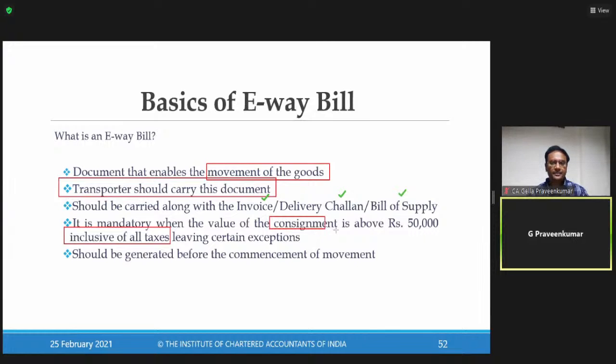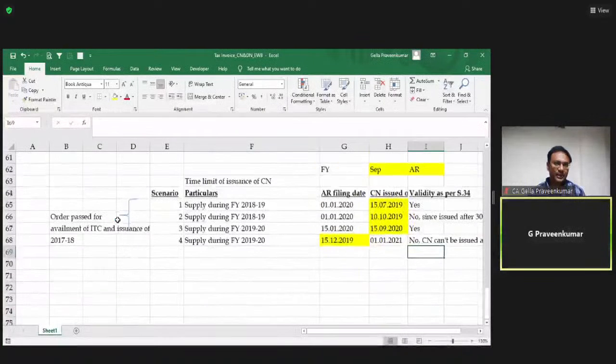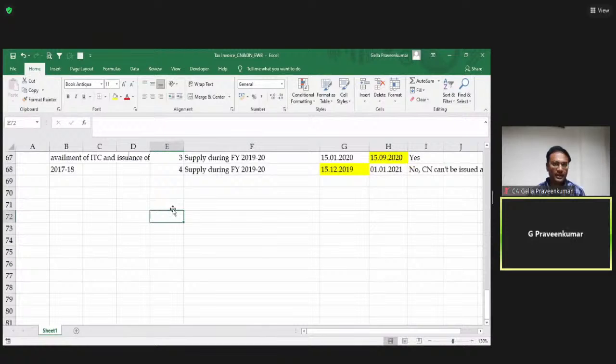Consignment having a value above 50,000, then they say this should be generated before commencement of movement. Before commencement of movement. This is what the lawmaker has expected in terms of your e-way bill. Now let me come back to my Excel file to make you understand this concept of e-way bill.